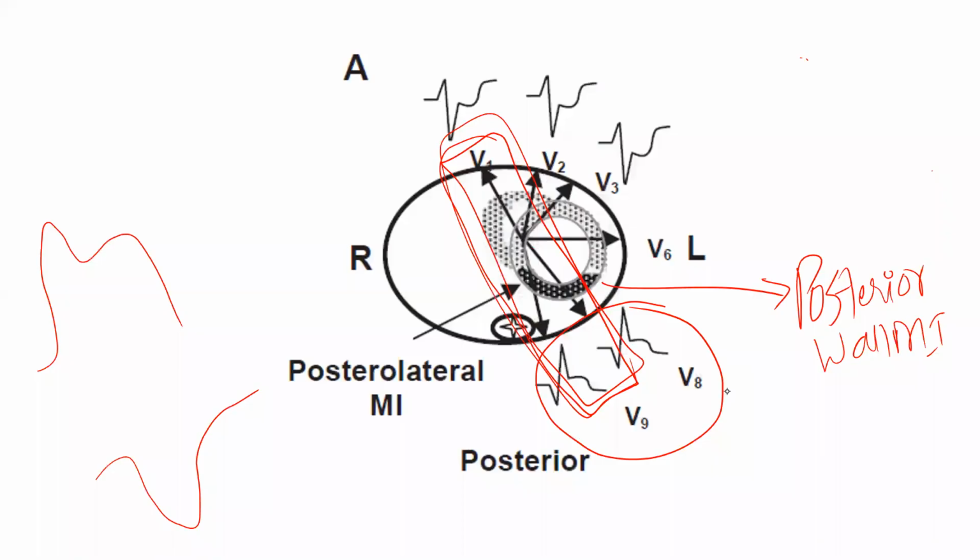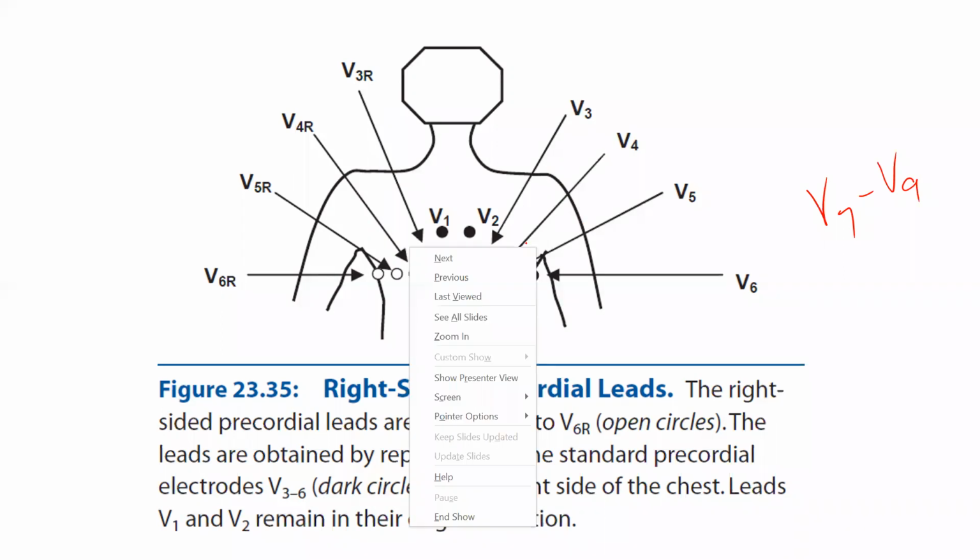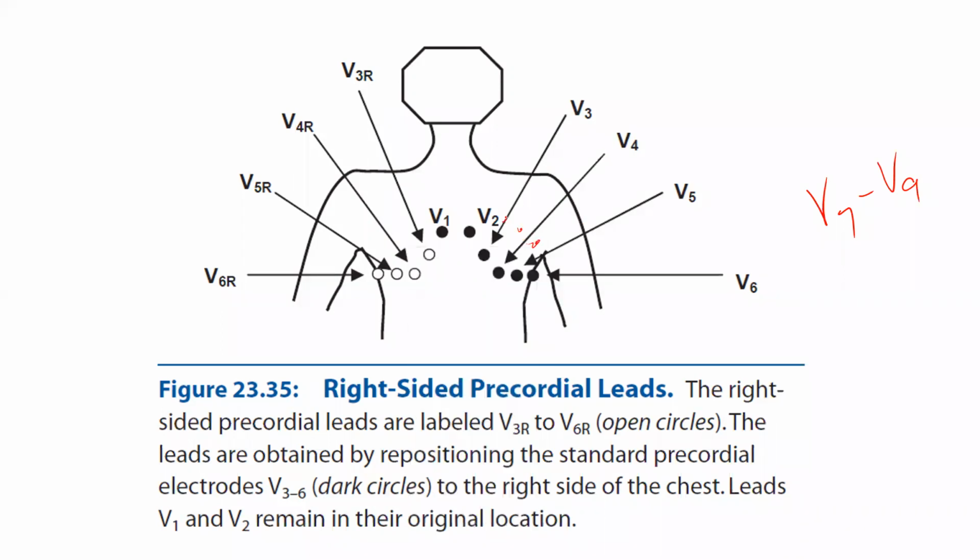Okay, and next. See, this is how the right-sided precordial leads you are going to put. That was the V7 to V9 which we have put. For NSTEMI, which leads to look for? We will come to NSTEMI next. First, we'll finish the STEMI things. See, these are the standard leads which you had put: V1, V2, V3, V4, V5, V6. For V7, V8, V9, we brought them posteriorly.